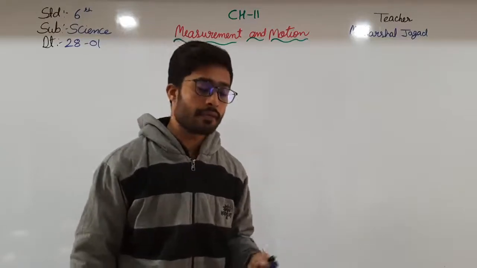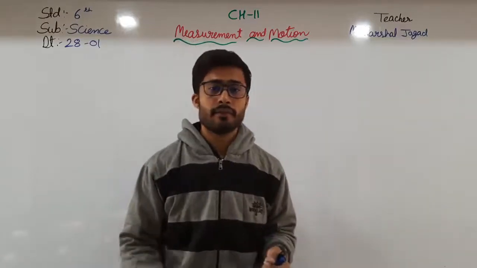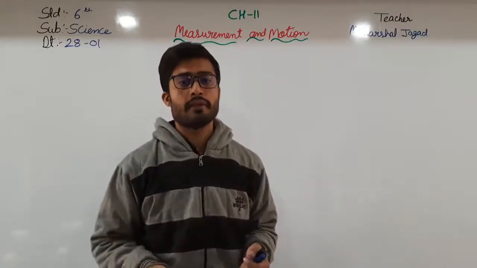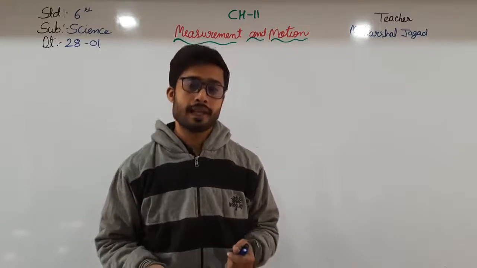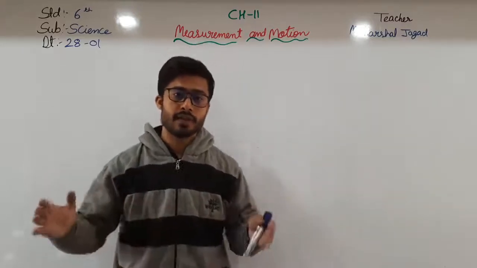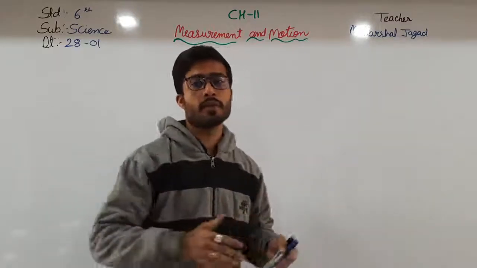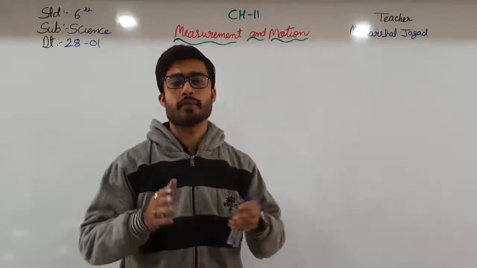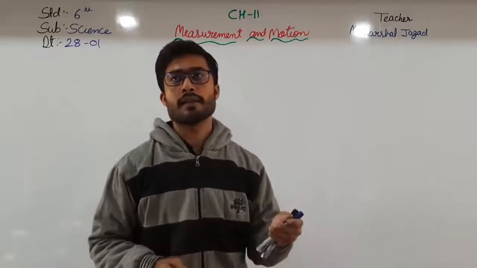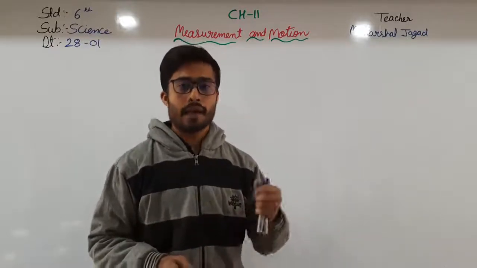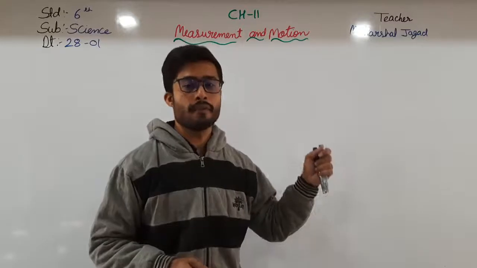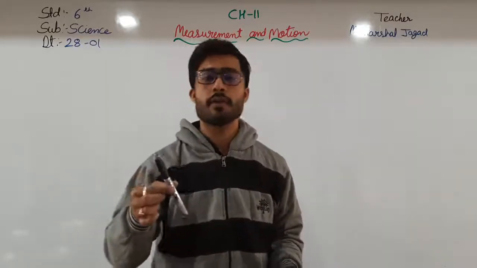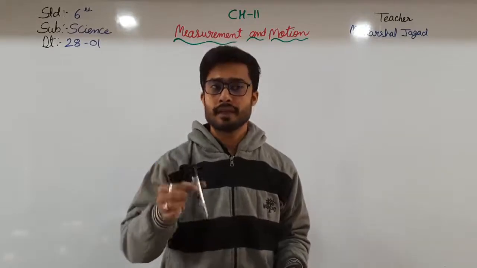As you know, if I give an example, if I want to go from Sihor to Rajkot, then we know that it is about 150 kilometers. Then we have just measured the distance from Sihor to Rajkot. And if I take from Sihor to Bhavnagar, then it is about 22 to 25 kilometers. So that we have measured. If I take this marker, then its measurement will be around 15 to 16 centimeters.